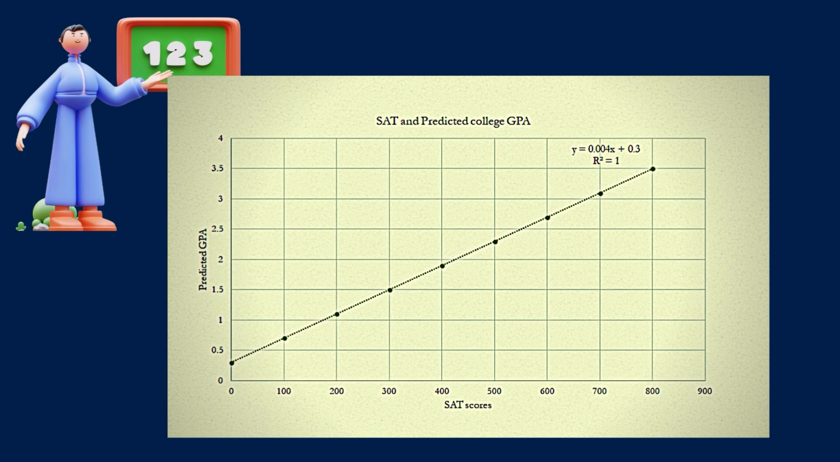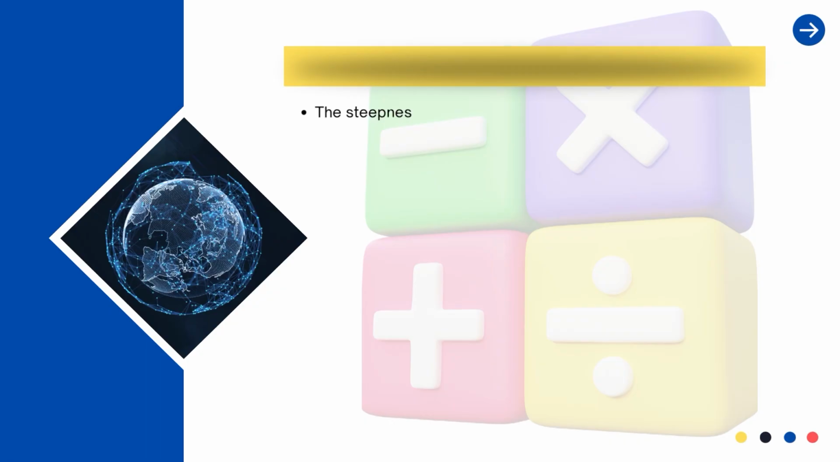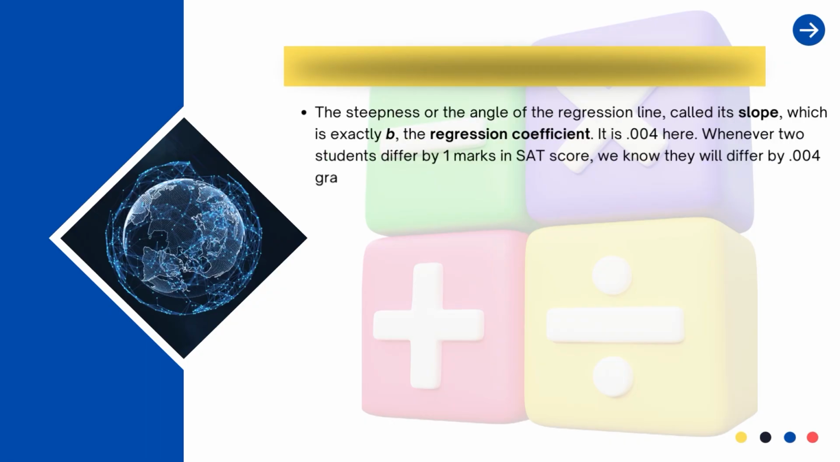Let us understand what the slope means here and the other things first. The steepness or the angle of the regression line is called the slope, which is exactly b, the regression coefficient. When you calculate it, b comes out to be 0.004 here. So what does it mean? It means that whenever two students differ by 1 mark in SAT score, they will differ by 0.004 grade points in the college GPA.